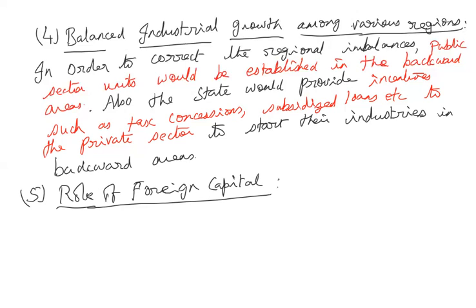So in order to meet the required amount of capital, it was necessary to attract foreign capital also. So the government recognized the importance of having foreign capital. India cannot develop industrially without any assistance from foreign countries. The government has understood that point.